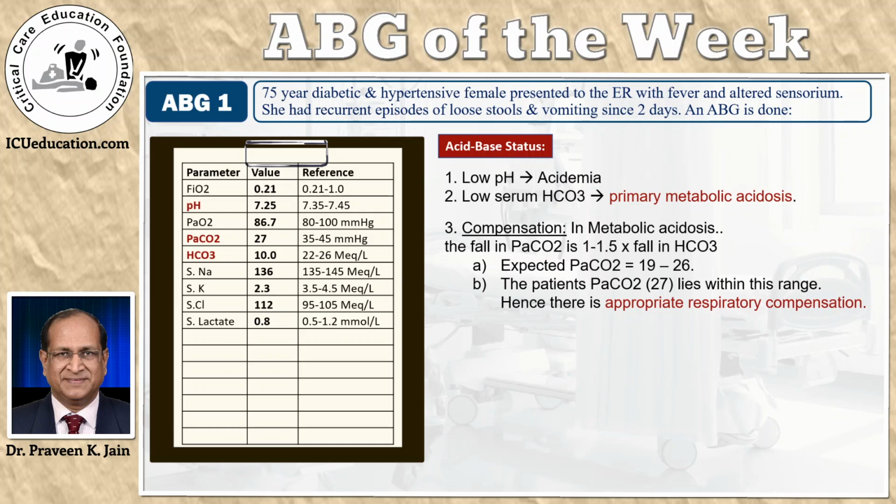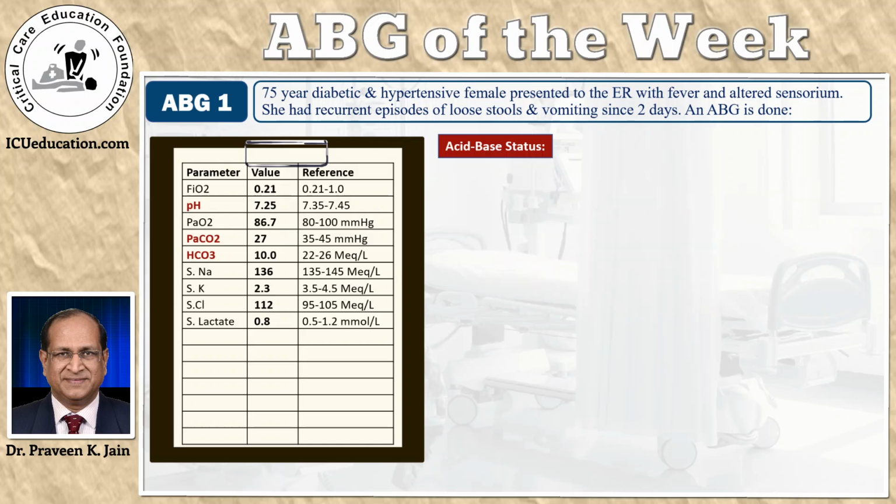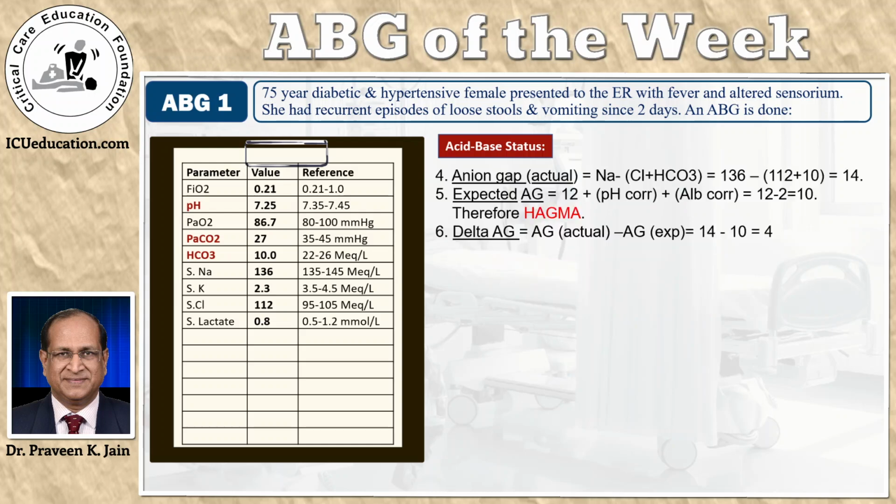Now, having calculated compensation and looked for hidden disorders, we must work up the metabolic acidosis. And for every case of metabolic acidosis, the first thing you should do is pick up what is the anion gap. In this case, anion gap is sodium minus chloride plus bicarbonate, which is 14.